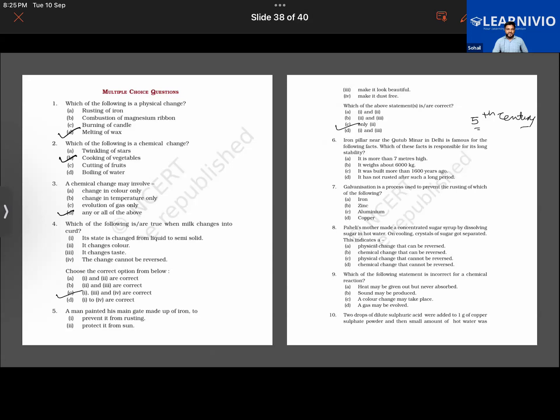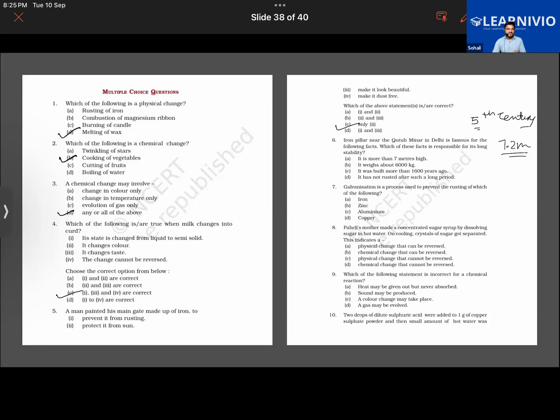What is special about this iron pillar is that it has not rusted over such a long time. That's why it is very famous. The composition present in it is so special that it makes it rust free. It was built by King Chandragupta Vikramaditya, near the Qutub Minar, and it is 7.2 meters tall.